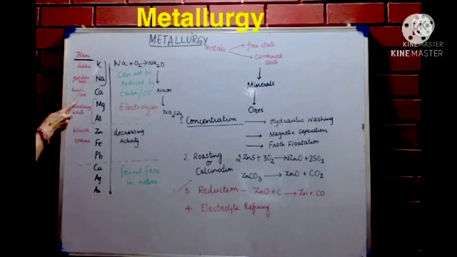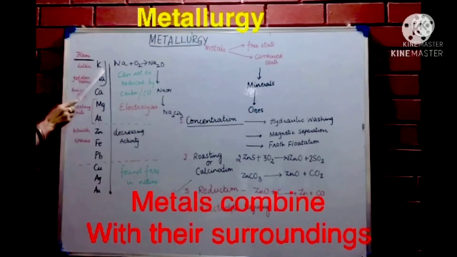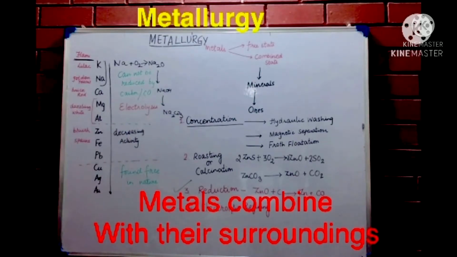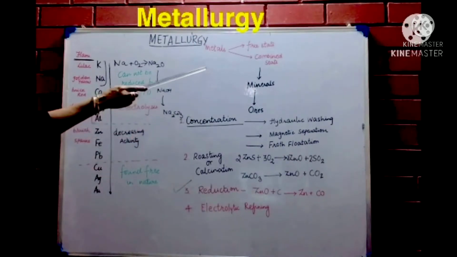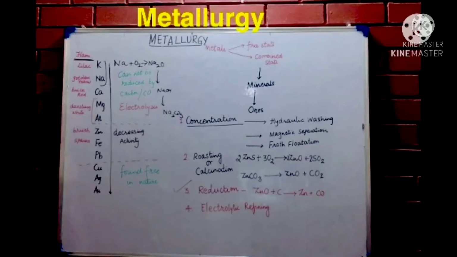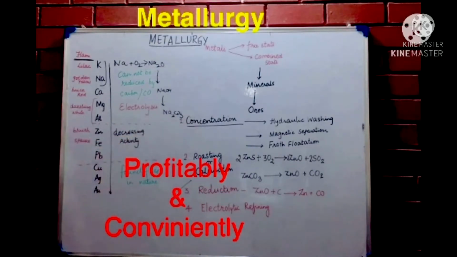So it happens with potassium. Both of them, you can think of them as cousins to each other. So sodium, potassium, calcium, they are such active metals that they immediately change into their compounds. So we say they are found in combined state. So under the earth crust there are minerals, and out of those minerals we will see which mineral is able to give us the metal profitably and conveniently. That will be known as the ore.